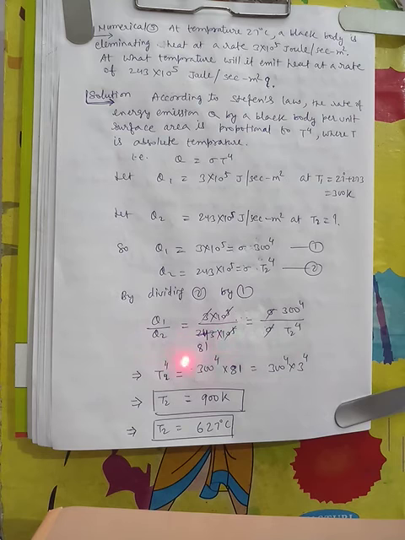By solving this we get T2 to the power 4 equal to 300 to the power 4 into 81, and 81 we can write as 3 to the power 4, so 300 into 3 to the power 4. When we remove the power on both sides, T2 comes out to 900 Kelvin. Subtracting 273 to convert to degrees Celsius, T2 will be equal to 627 degrees Celsius.